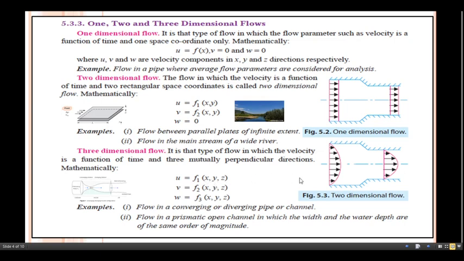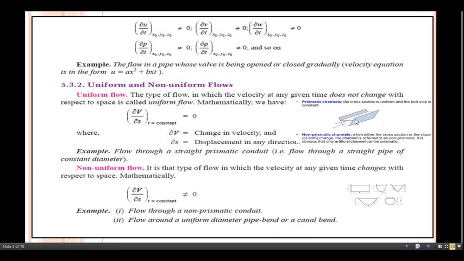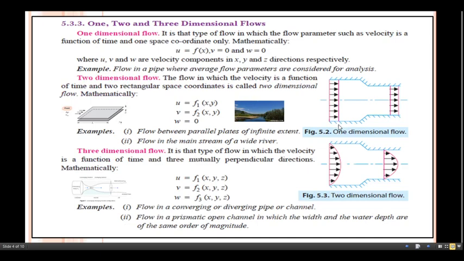x, y, z directions are required. Then if you just see another example, flow in the prismatic open channel in which the width and the water depth are of the same order of magnitude. So in this case also, if you just see the flow through this open channel, for that also we need the three dimensions or three axes, that is x, y, z.